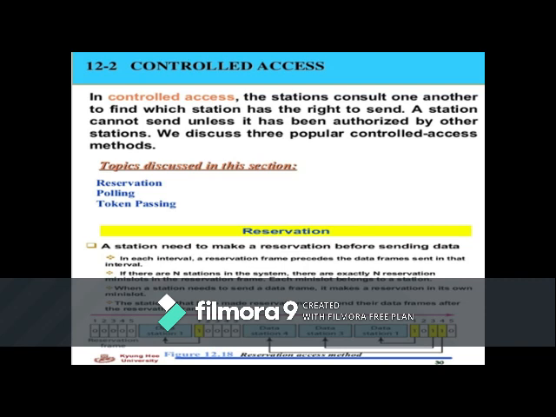In reservation, what happens? A station needs to make a reservation before sending data, where time is divided into intervals. As with reservation of a train or a bus, we reserve our tickets and seats earlier. Like that, here also we are reserving our place for transmission. Each interval has a reservation frame which precedes the data frame sent in that particular interval.